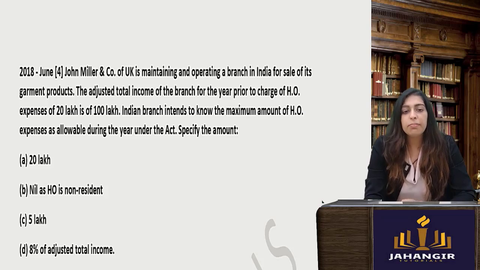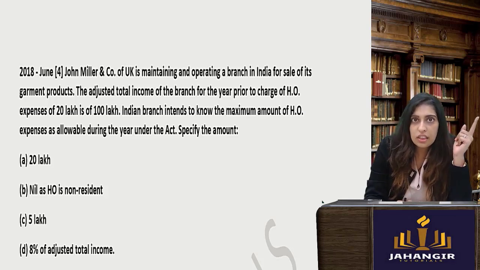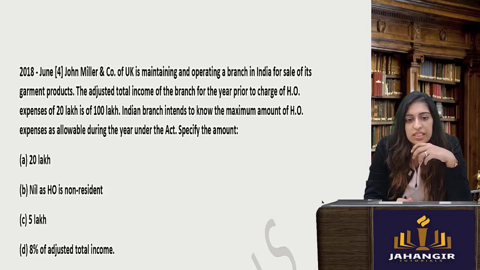Okay. John Miller and Company is operating a branch in India for sale of its garments. Now, the head office is in UK. They have an office in India. The adjusted total income of the branch for the year prior to charge of head office expenses of 20 lakhs is 100 lakhs.